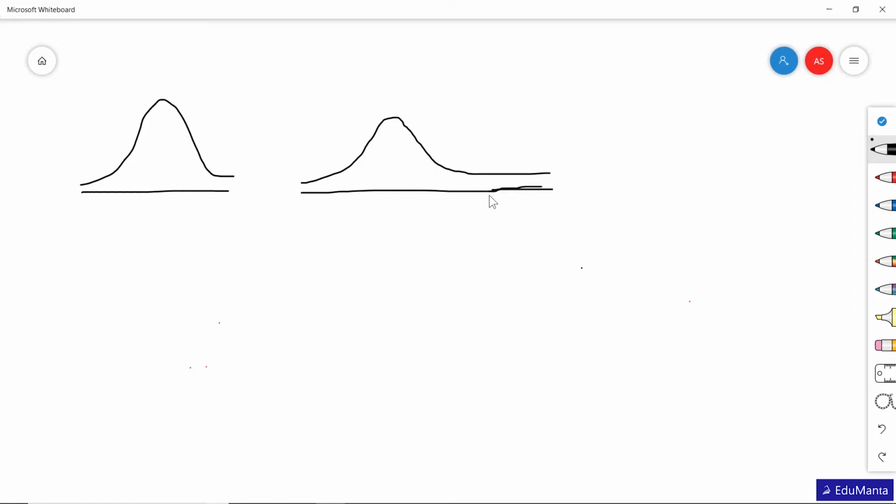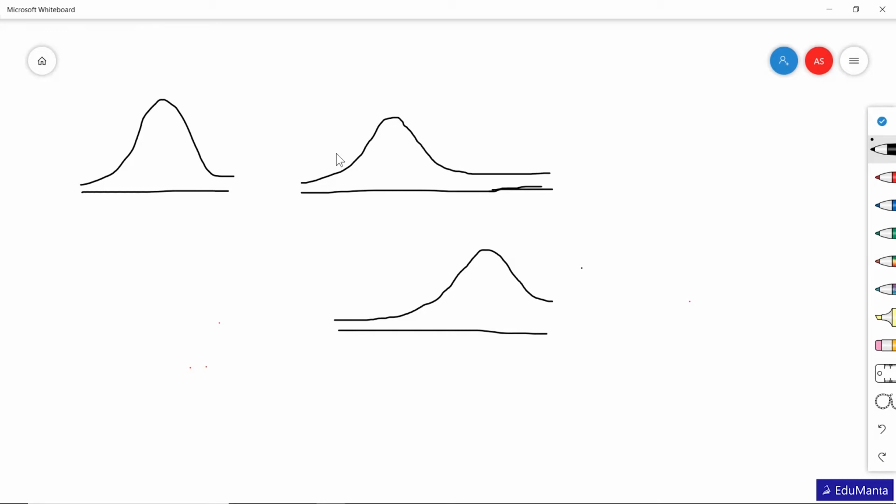So this is right skewed data or distribution, whereas if data is something like this, it will be left skewed data, right? This is what is called left skewed, right skewed, and symmetric distribution.